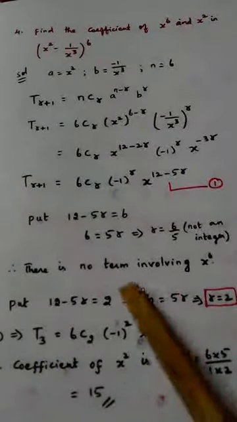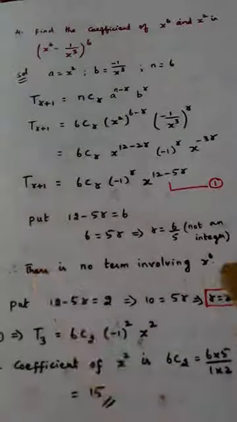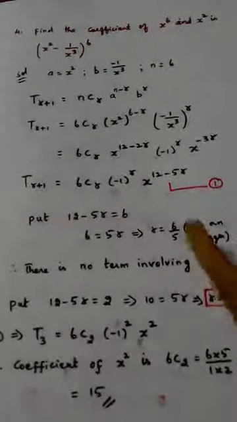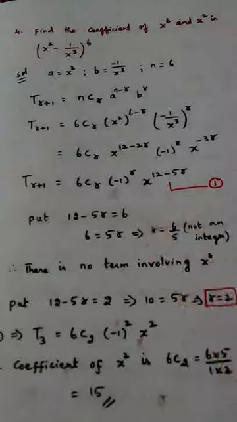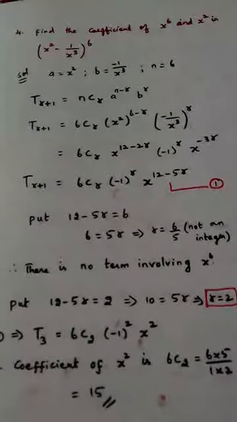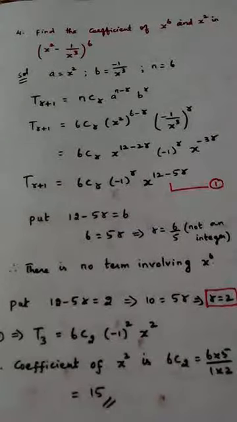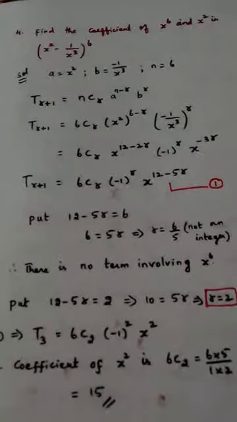The coefficient of x power 6 we cannot find out, because there is no term involving x power 6. Why? Because the r value comes as a fraction. So I think you will understand these problems. Since we are beginning the chapter, try to concentrate clearly, spend more time on the theory part and learning the formulas, and then write and practice all these four sums right now, so that you will get a clear-cut idea when we go deeper into other problems.